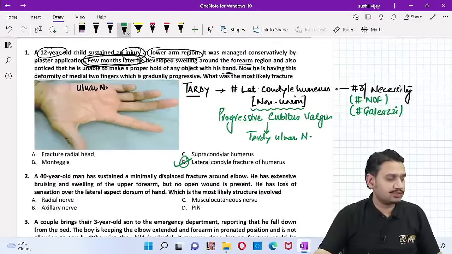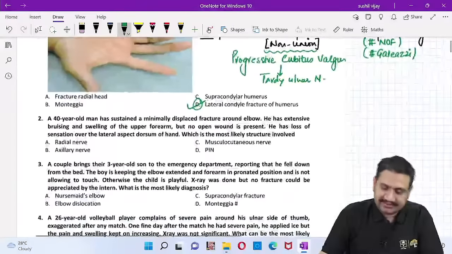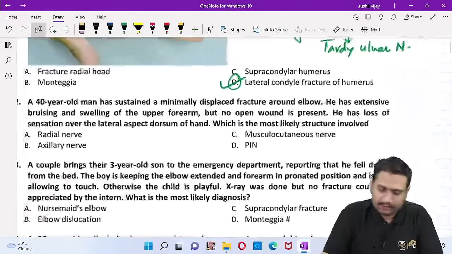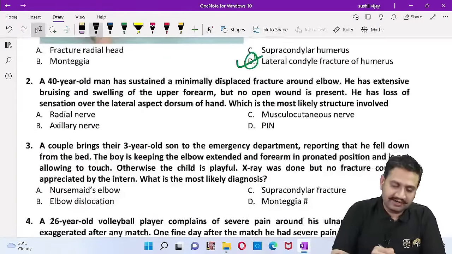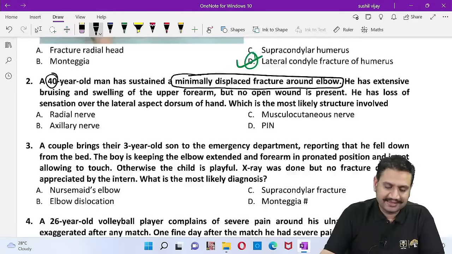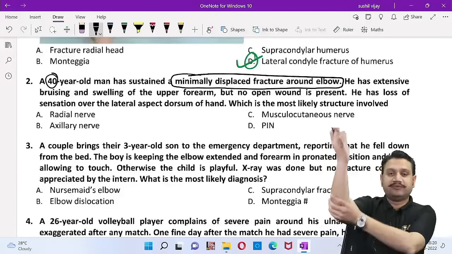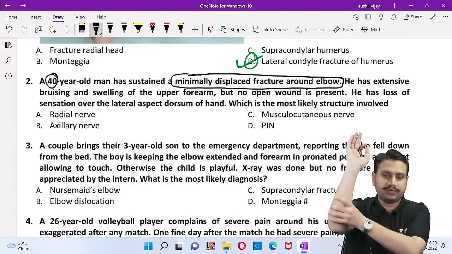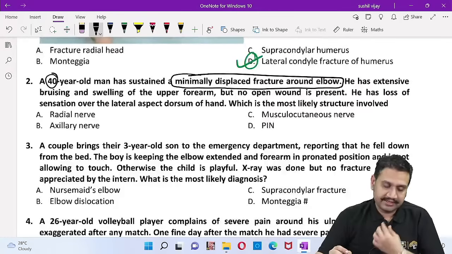That was your question number 1. So the answer is D. Now the second question, let's see that as well. A 40-year-old man has sustained a minimally displaced fracture around the elbow. He has extensive bruising and swelling of the upper forearm, but no open wound, so it's a closed injury. He has loss of sensation over the lateral aspect of the dorsum of the hand.